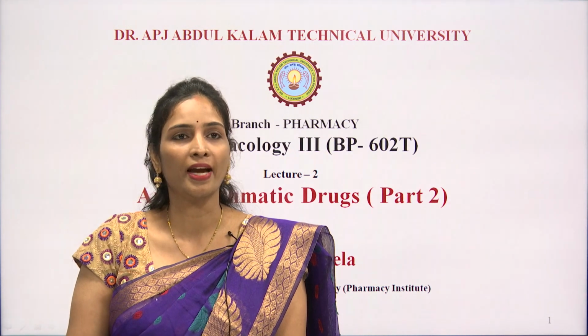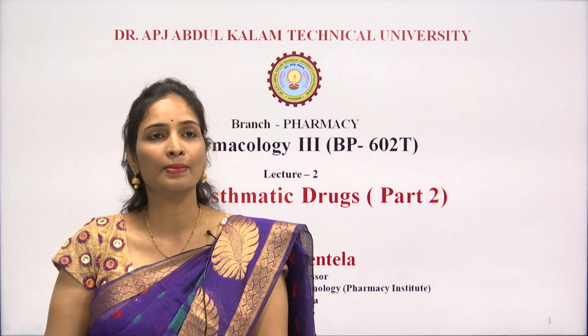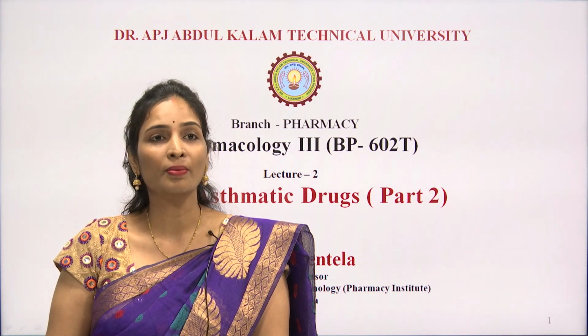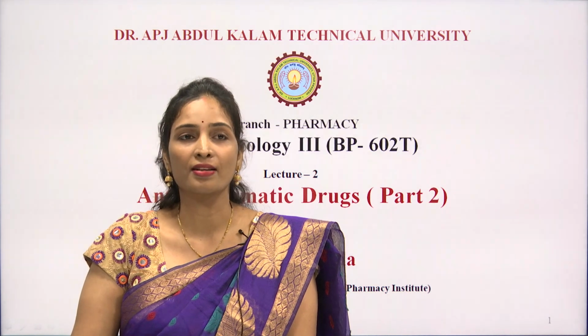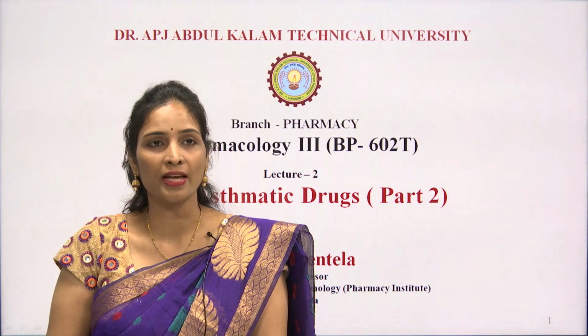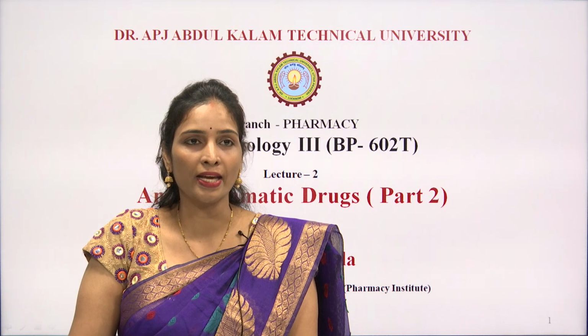In the previous class we had discussed anti-asthmatic drugs part 1. We discussed what asthma is, its symptoms, and the mediators involved in provoking the asthmatic condition. After the mediators, we discussed the pathogenesis of asthma, and then moved to the types of asthma, where there are two types: extrinsic and intrinsic asthma. After that, we studied the classification of anti-asthmatic drugs.